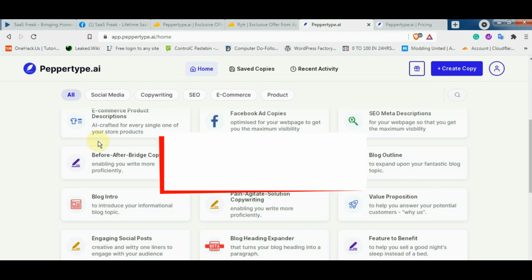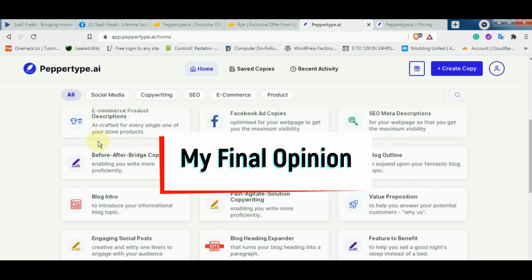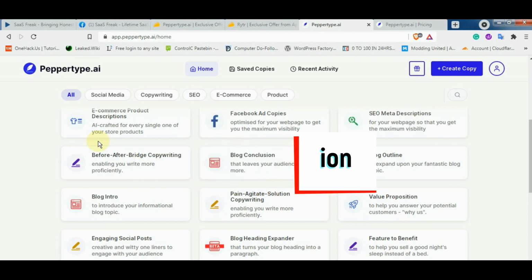Long story short, I did like peppertype.ai for long form content, but still, if you are the one who is getting the AI tool for copywriting or email personalization, go with Write Cream. You can also find that review in my previous video. So basically it really gives competition to Writer and even Jarvis to some small extent. I won't say it's a complete competition to Jarvis, because it's absolutely not.